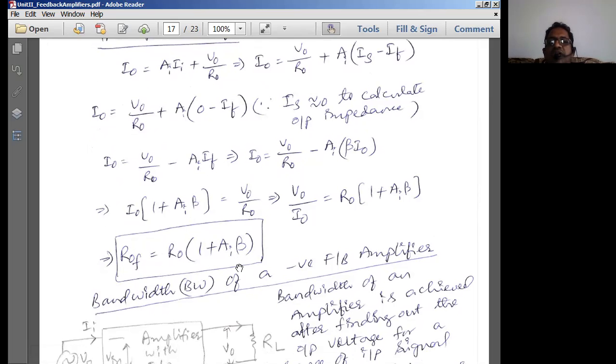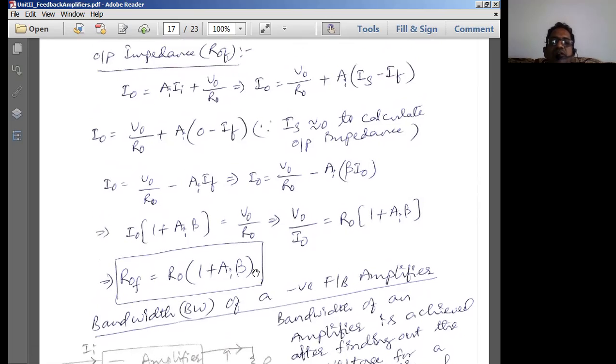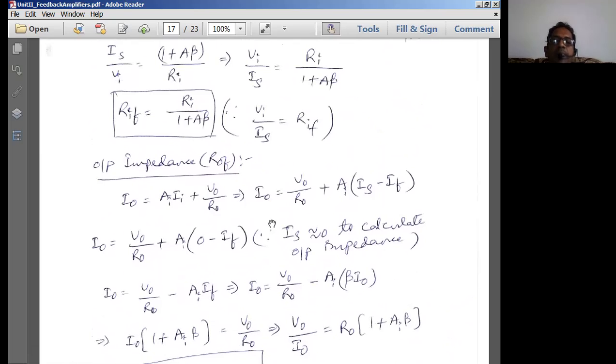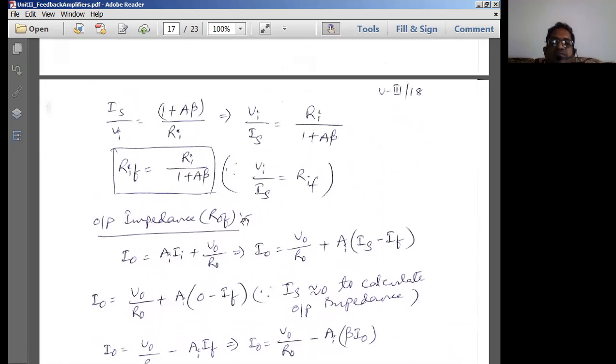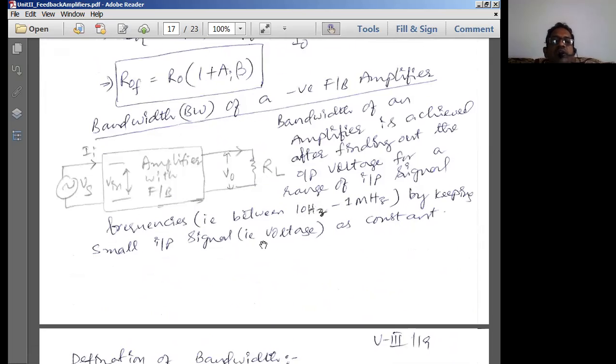Because it is current sampling, output resistance should increase. So it is increasing. Because it is shunt mixing, input resistance should compulsorily decrease. So it is decreasing. Therefore we satisfy the condition for the current shunt feedback configuration for writing the parameters of the amplifier. The next very important concept is going to be the bandwidth of a negative feedback amplifier.